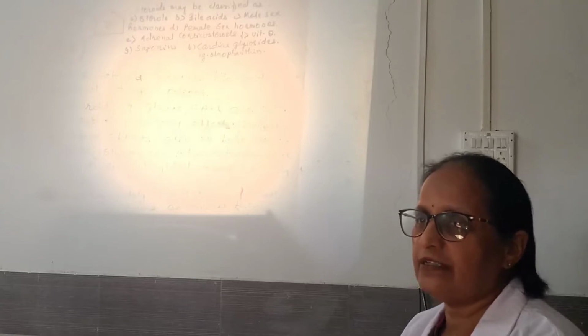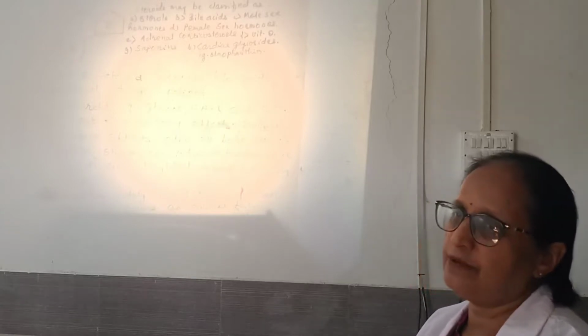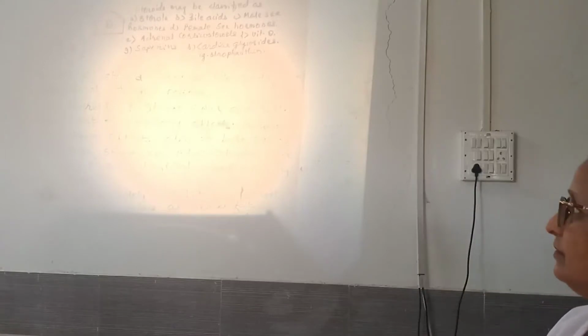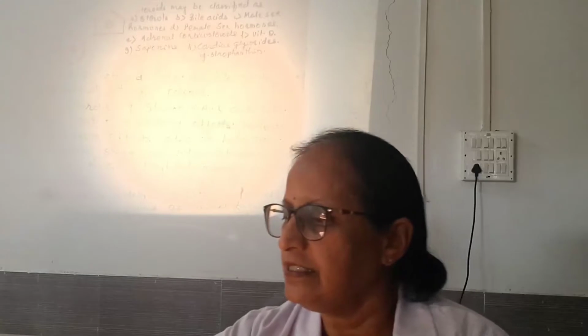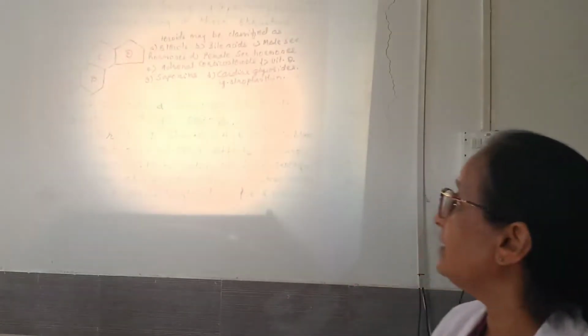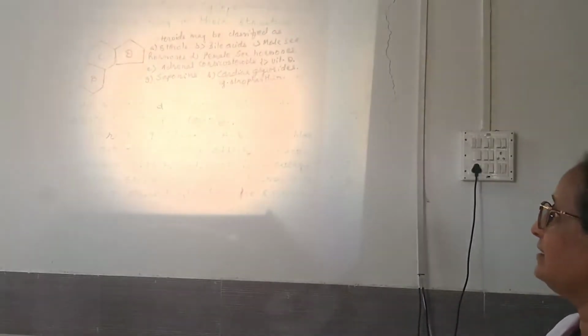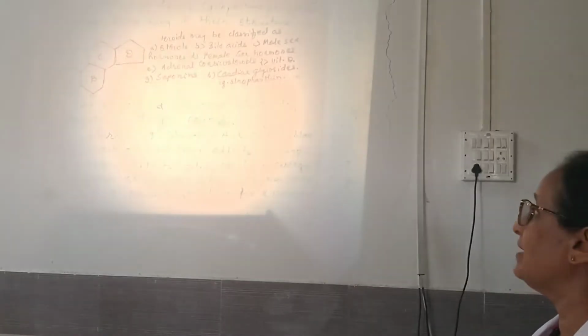The specific characteristic feature of these steroids is that they consist of a ring called the CPP ring. What do we mean by CPP ring? It is the cyclopentanoperhydrophenanthrene ring. So all steroids contain the cyclopentanoperhydrophenanthrene ring, or the CPP ring. Steroids may be classified as sterols, bile acids, male sex hormones, female sex hormones, adrenal corticosteroids, vitamin D, saponins, cardiac glycosides, etc.